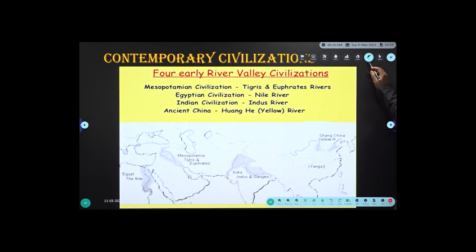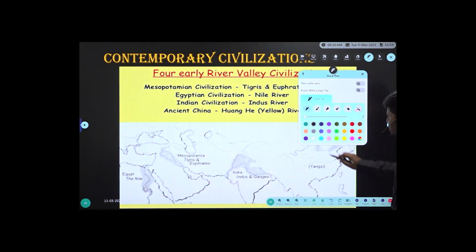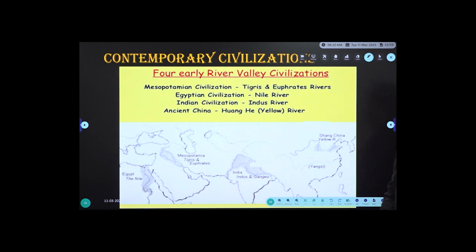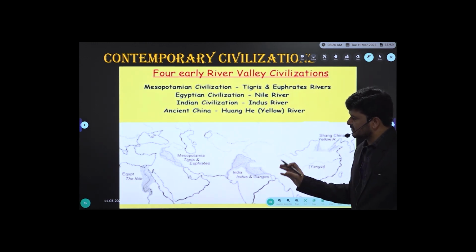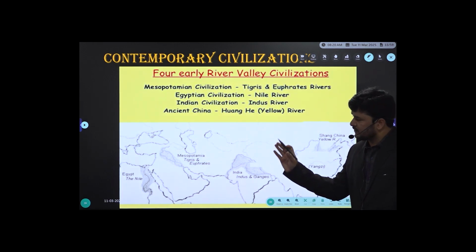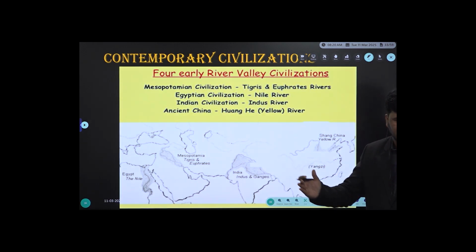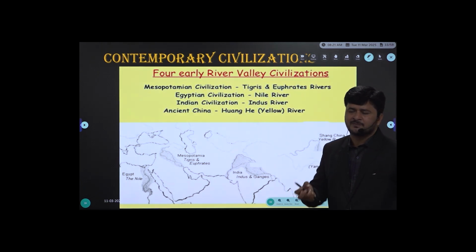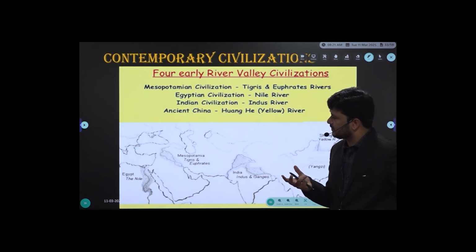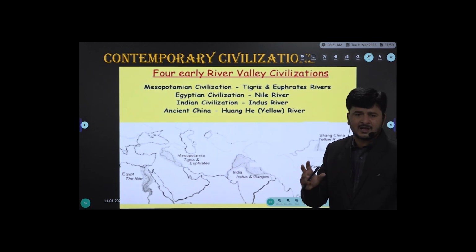One of the areas where we found patent questions is contemporary civilizations, in the match-the-following format. And when in India we found the Indus Valley Civilization, in which one of the following areas did we find the respective civilization, with option A, option B. So my point is, a question can be framed. Previous year questions were match-the-following; now it may not be the same, so we need to understand the concept.